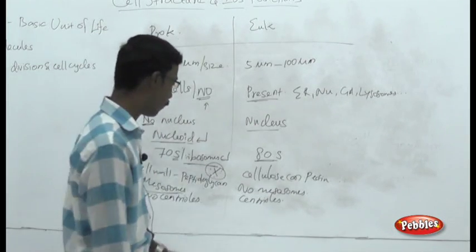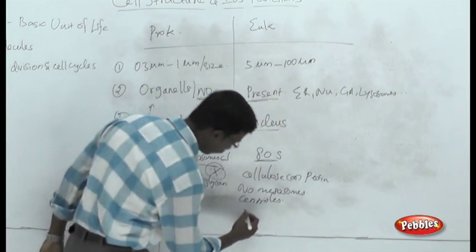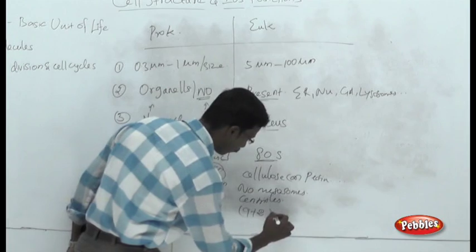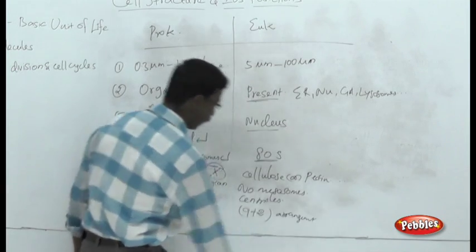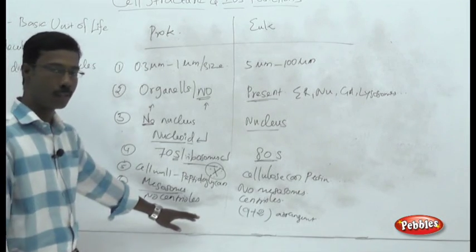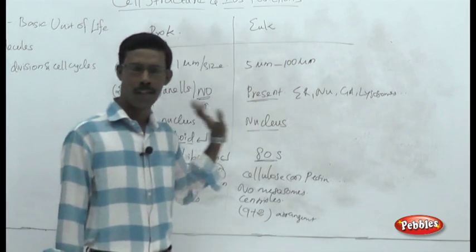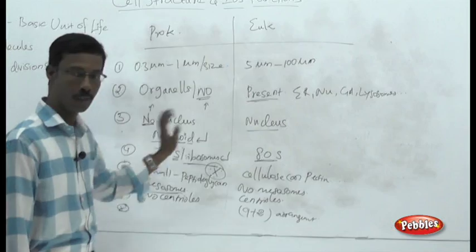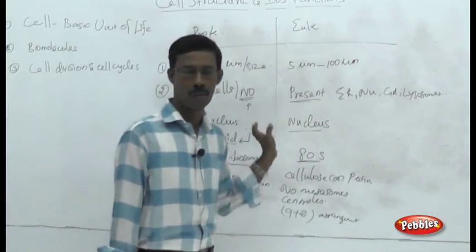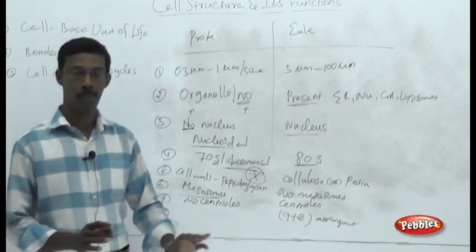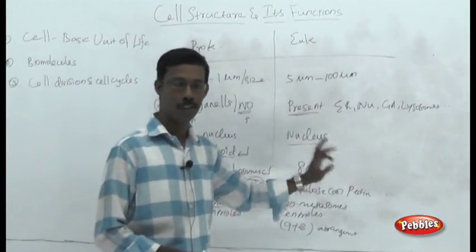Eukaryotic cells have a microfilament arrangement, the 9+2 arrangement. No such arrangement occurs in prokaryotic flagella. We are going to see the detailed structure of each type of cell and each component of each type of cell.